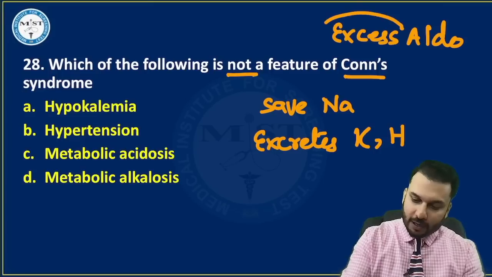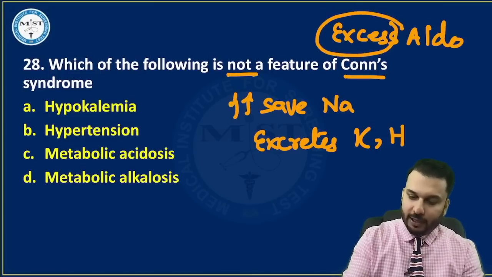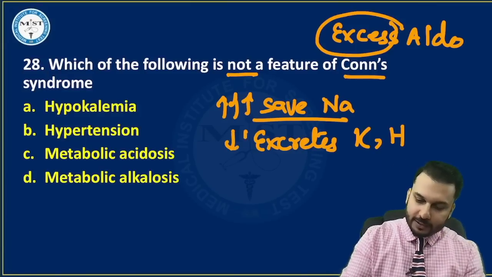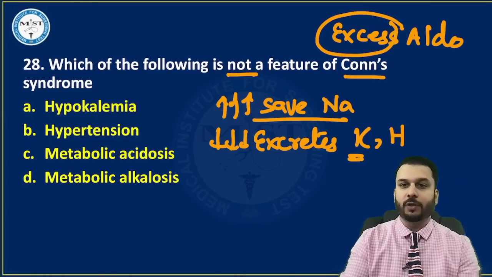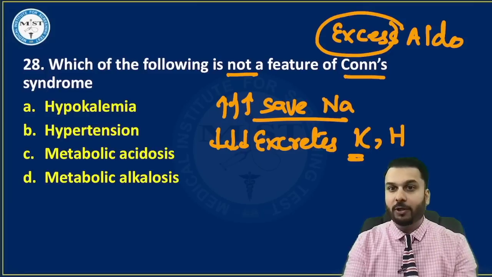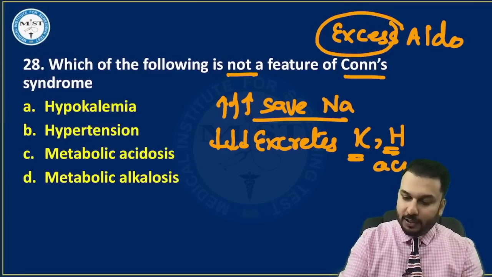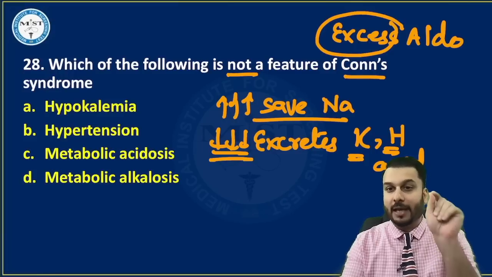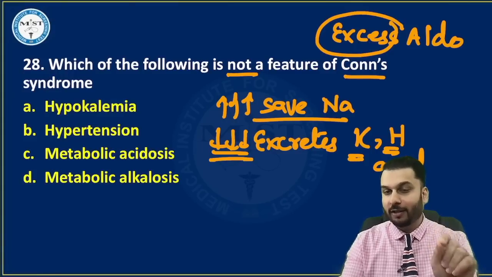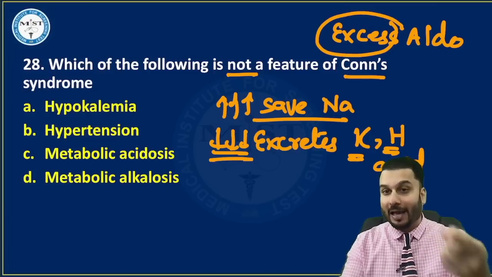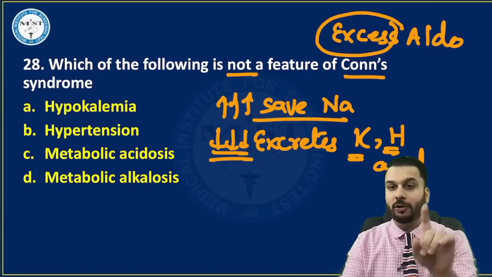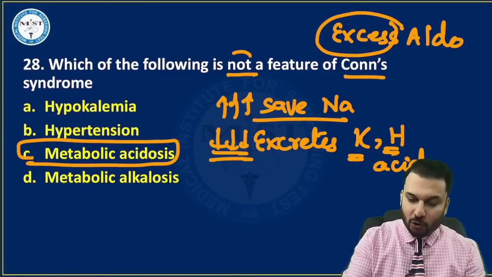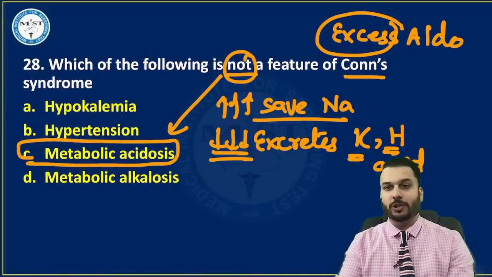So now if you have excess aldosterone, you will save excess sodium, called hypernatremia. Then you will start excreting excess potassium. If you lose potassium, it's called hypokalemia. And H plus being an acid, if you lose so much acid from the body, the body becomes alkalotic. That means Conn syndrome will have alkalosis. They asked which one is not a feature. So obviously acidosis doesn't happen.